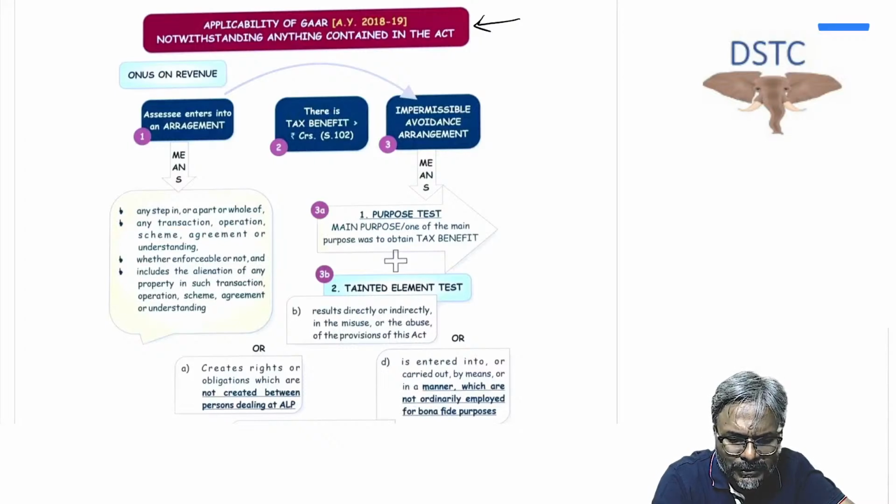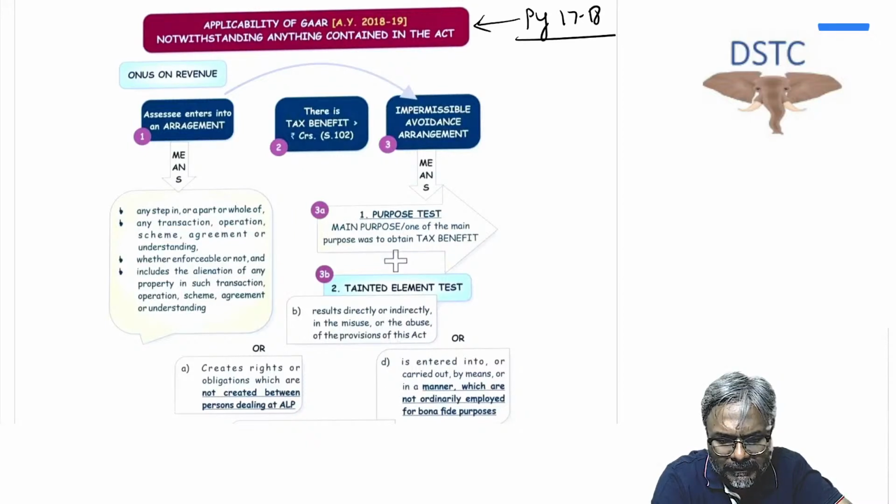When the GAR provision was made effective, it was made effective with effect from 1st of April 2017, that is assessment year 2018-19, which means previous year 2017-18.